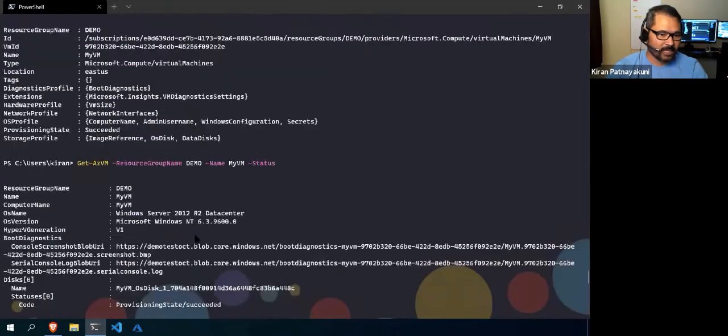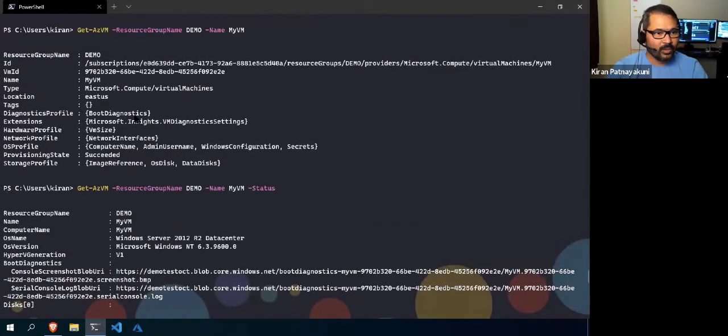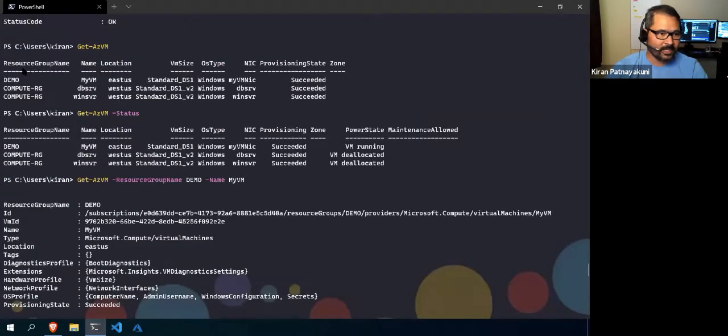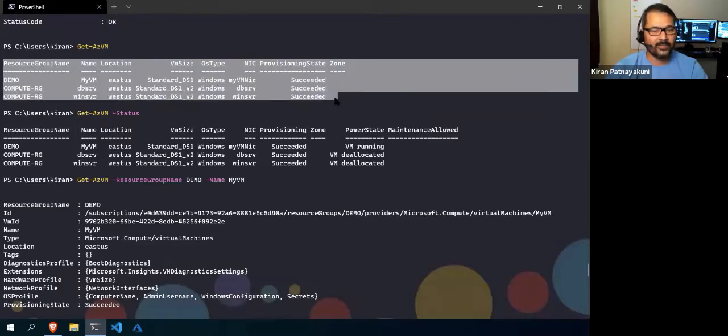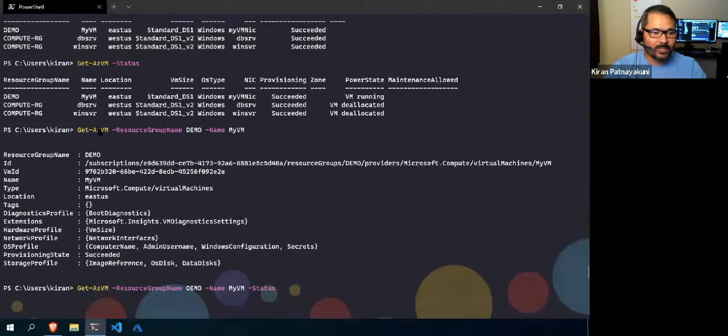And to see that particular VM status, you can use -Status so that you will see the information about the VM status. See here, when you don't give any other parameters, it just lists this view. I mean, it just showed the information in this format. But whereas if you filter by using the name and the resource group, like even further you filtered, it has changed the view.